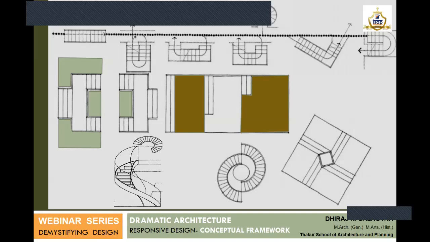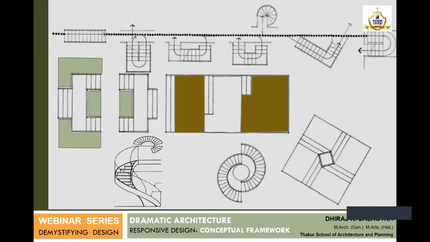If you study the stepwells in Modera or Patan, you will find how these explorations are very interesting. So there are a lot of ways in which the staircases or steps which are used to mitigate the levels can create a dramatic effect. So these are some of the elements which are very easy to handle, and this can happen in any project. But the only thing is that when we are drawing them, when we are visualizing them, we have to be sensitive to how we are treating them.